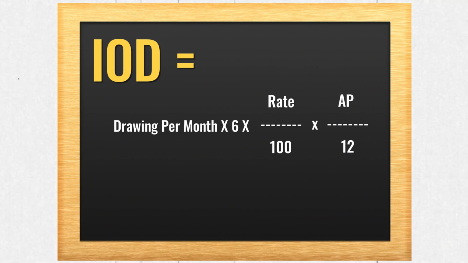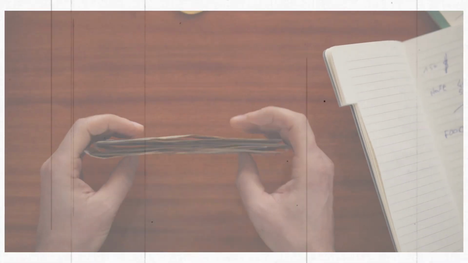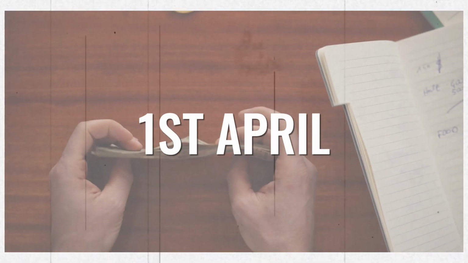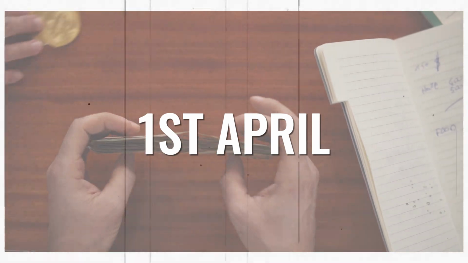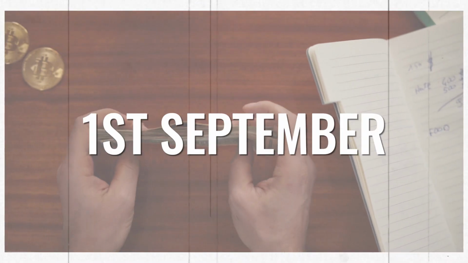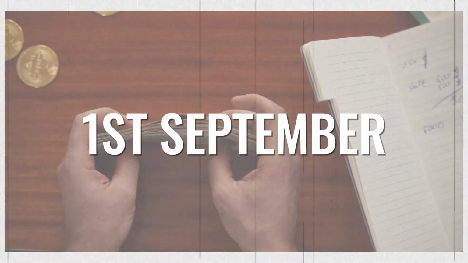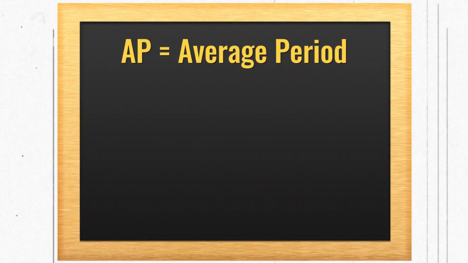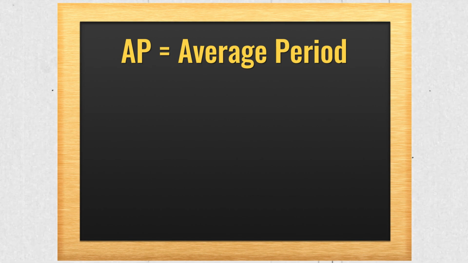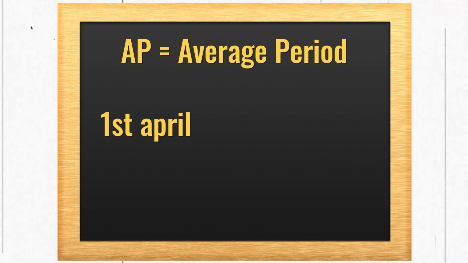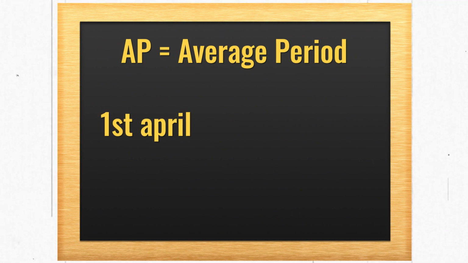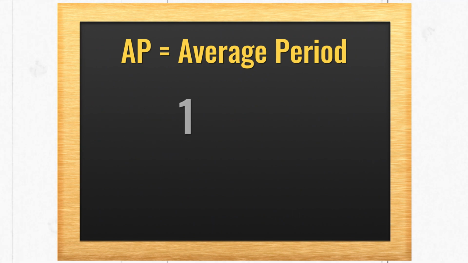So, let's do the calculation and see when were the drawings made. The first drawing would have been done on 1st April, the second drawing on 1st May. Likewise, the last drawing would have been done on 1st of September, because only 6 months have been withdrawn. So, let's calculate the AP now. The formula for the AP is again the same, that is months left after first drawing. So, when was the first drawing made? It was done on 1st April. So, the months left after 1st April till 31st March will give you again 12.